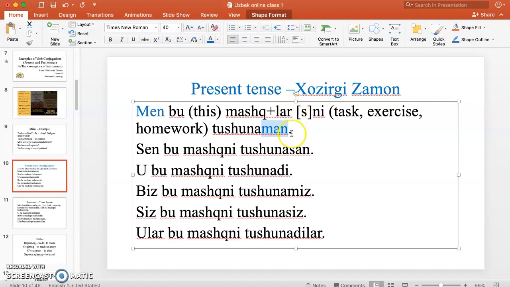Lar is a plural form. To any noun, if you would like to add lar, it makes it plural, okay? For example, exercises, tasks. Sen, you, and you remember in Uzbek, you refers to you as one person. Sen bu mashqni tushunasan. Again, here is your san.